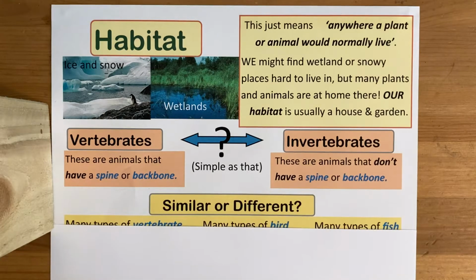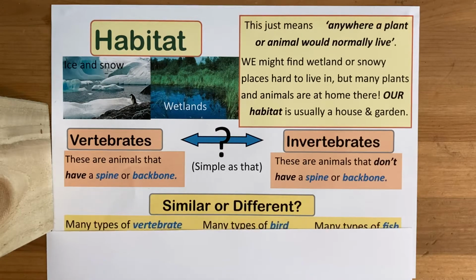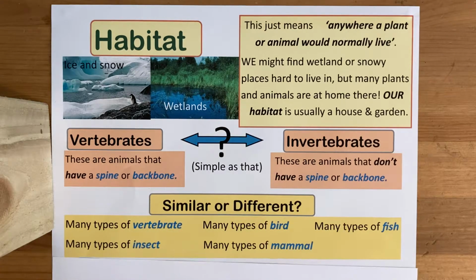Finally today, similar or different. This topic is huge, but it's not difficult for you to understand. Horses, dogs and frogs all have 4 legs, so they're similar. This does not mean that they're the same, just that they have something in common. Humans and monkeys are very similar, but clearly we are not the same. Do not think too hard about this. Think about humans and monkeys and what they look like, but clearly we're not quite the same.